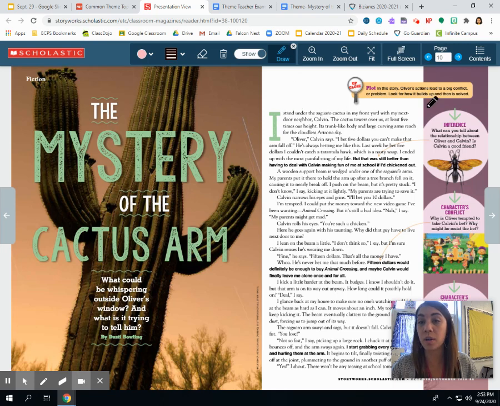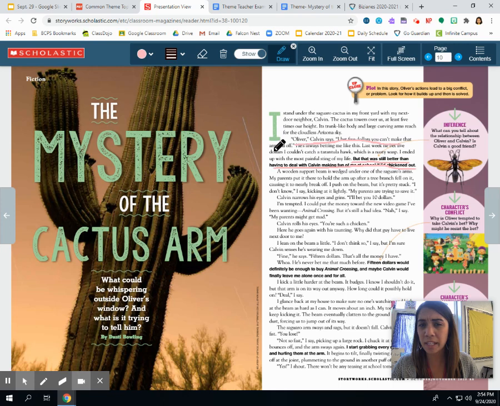I stand under the saguaro cactus in my front yard with my next door neighbor, Calvin. The cactus towers over us, at least 5 times our height. Its trunk-like body and large curving arms reach for the cloudless Arizona sky. Oliver, Calvin says, I bet $5 you can't make that arm fall off. He's always betting me like this. Last week he bet me $5 I couldn't catch a tarantula hawk, which is a nasty wasp. I ended up with the most painful sting of my life, but that was still better than having to deal with Calvin making fun of me at school if I'd chickened out.